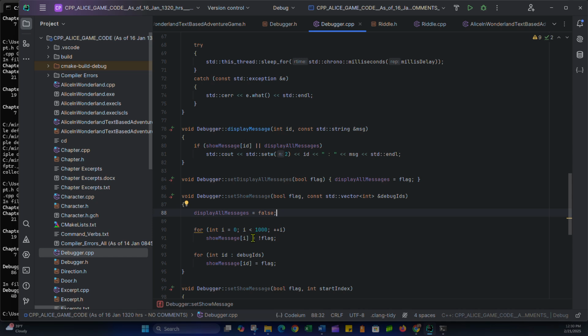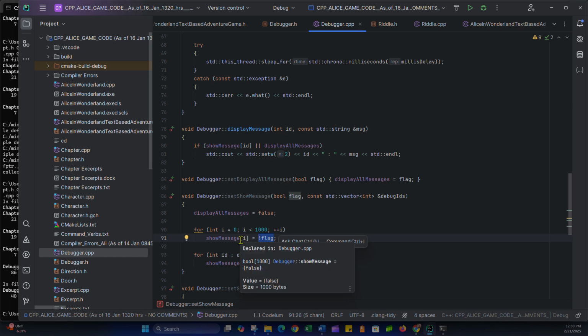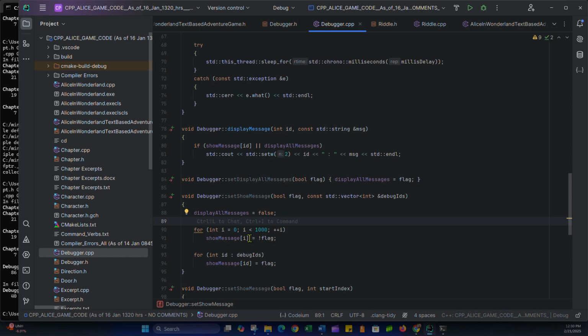I'm just setting every index to, I'm just negating the flag for each, whatever the flag is, I'm changing it, so I'm just changing all the flags. So if they're true, they're going to turn to false. False, they're going to turn true, whatever. When I made this message, I basically wanted a way that I could shut off all of the flags at once, so I could put in, you know, true here, and this would be not true, false. I set everything to false.